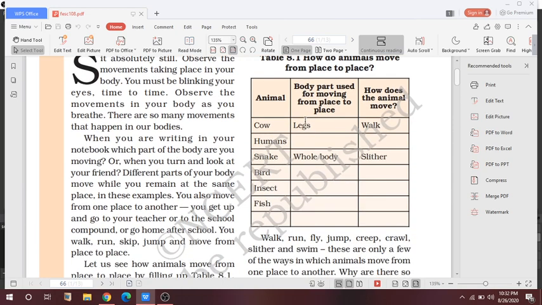Okay, fine. So the human skeleton is the internal framework, as I already told you, and which is responsible for giving support, shape and protection to our body. And you know how many bones are there in our body? It contains 206 bones. 206 bones are present in our human skeleton structure, and the skeleton can be classified into two parts, which is axial and appendicular, which is not given in your NCERT, so you don't need to study about that.